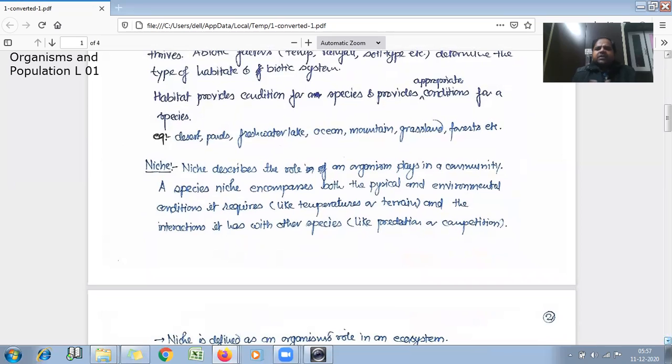It is a functional kind of property. Niche describes the role an organism plays in a community.